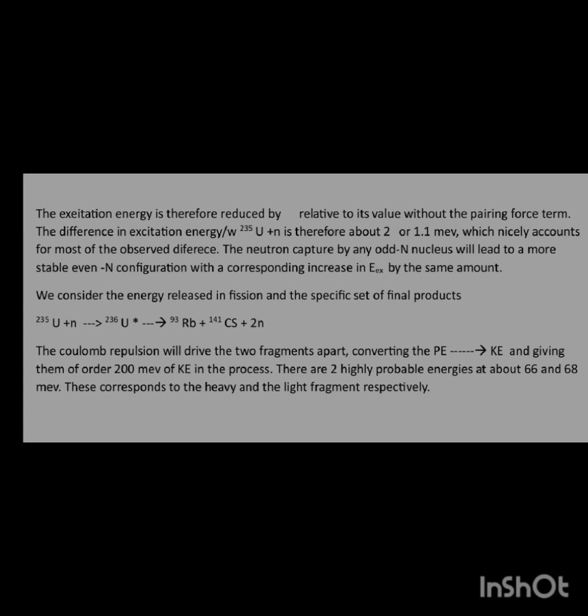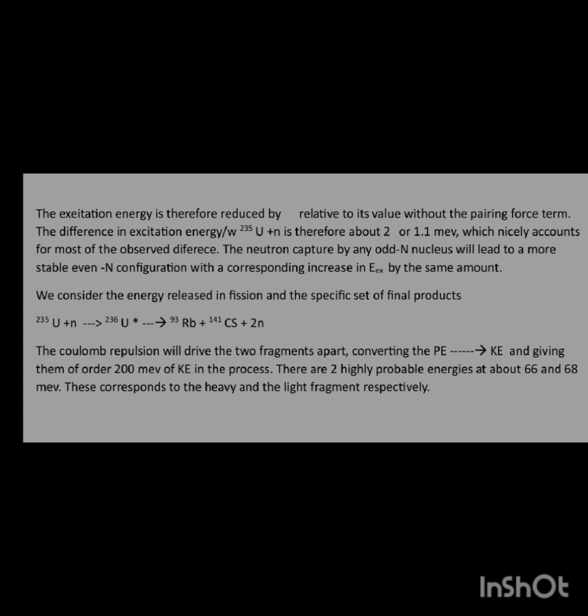The difference in excitation energy between uranium-235 plus neutron and uranium-238 plus neutron is therefore about 2 delta, or 1.1 MeV, which nicely accounts for most of the observed difference.